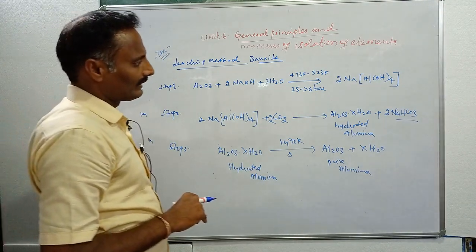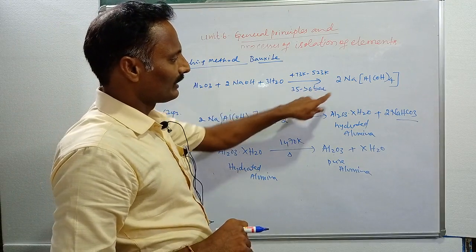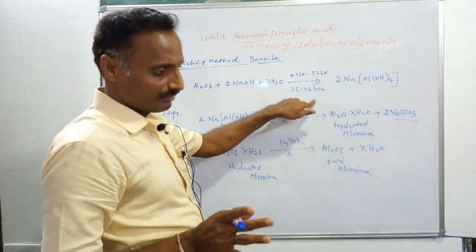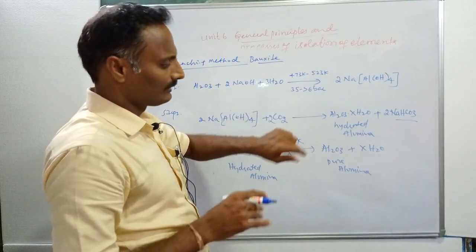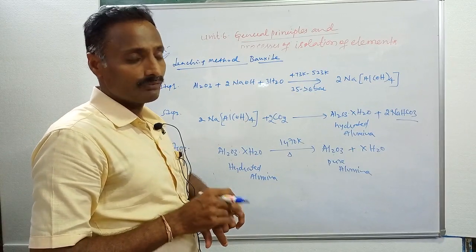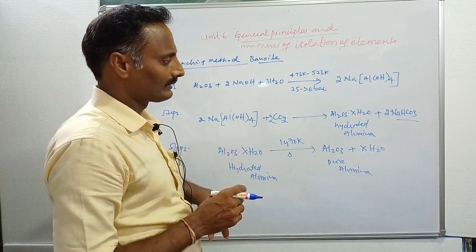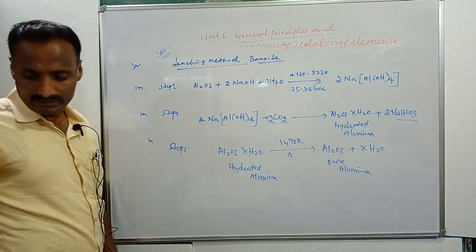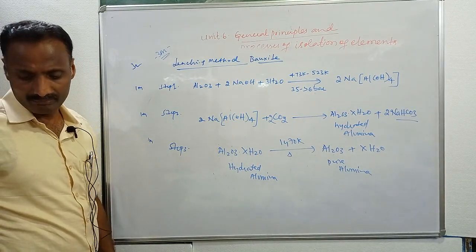Along with the sodium aluminate, you also get sodium silicate as one of the compounds. The sodium silicate is an unwanted byproduct. This is an insoluble complex, sodium silicate.